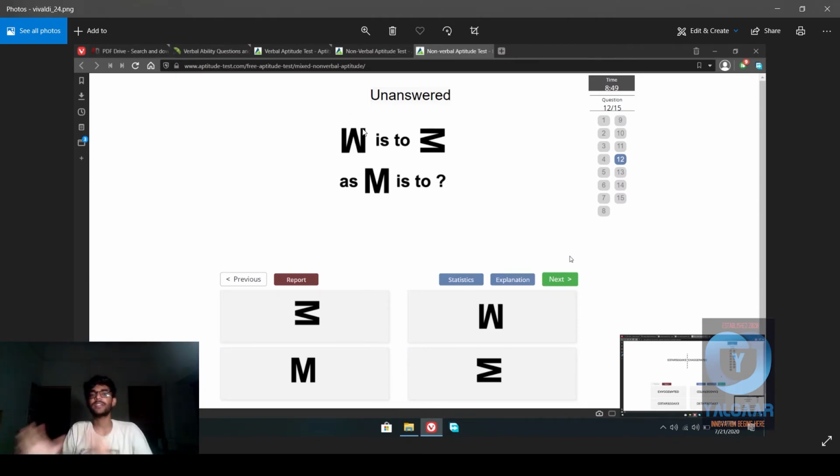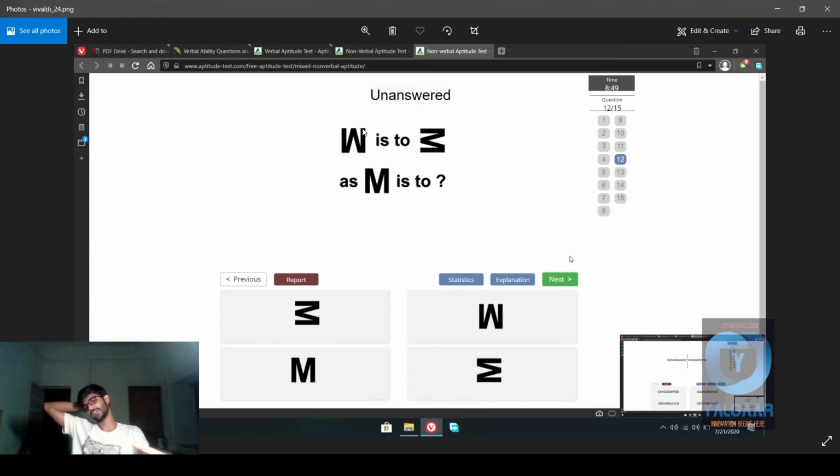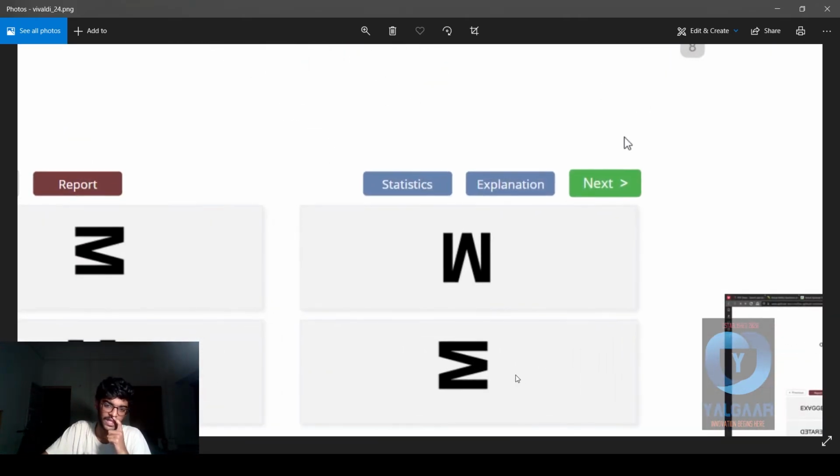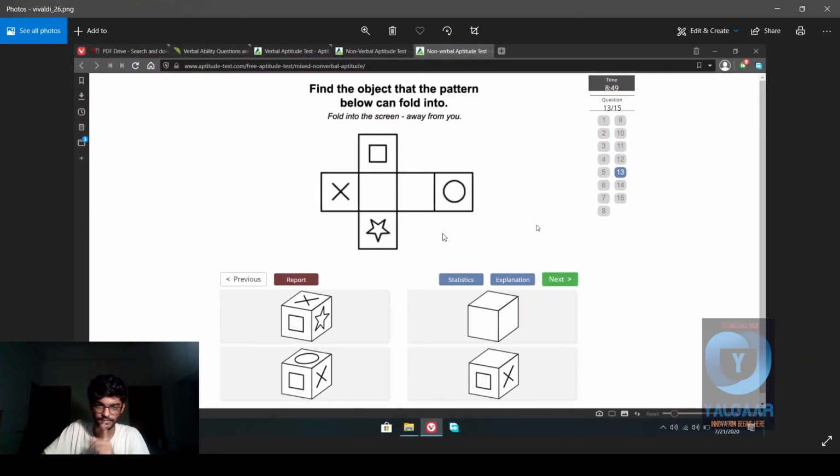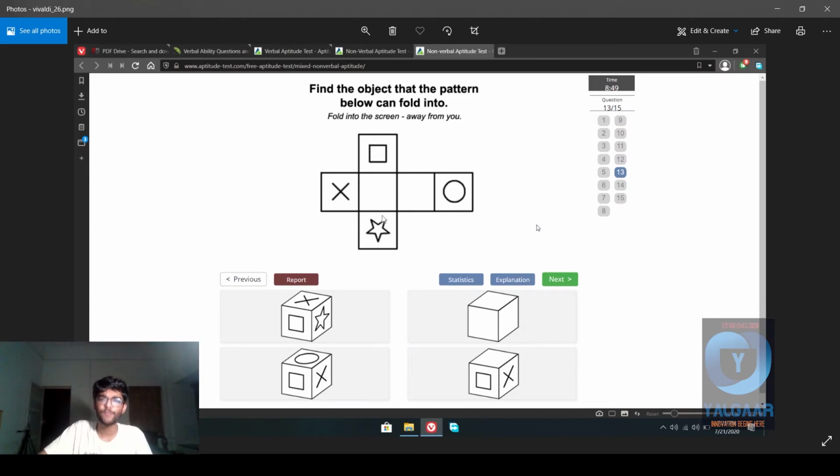Okay, so what they've done is this is to that, as this is to this. So that looks like a W, but it's been rotated anti-clockwise 90 degrees to look like that. Similarly for M, we have to turn it anti-clockwise 90 degrees, so this will be the answer, most definitely. Counterclockwise 90 degrees.